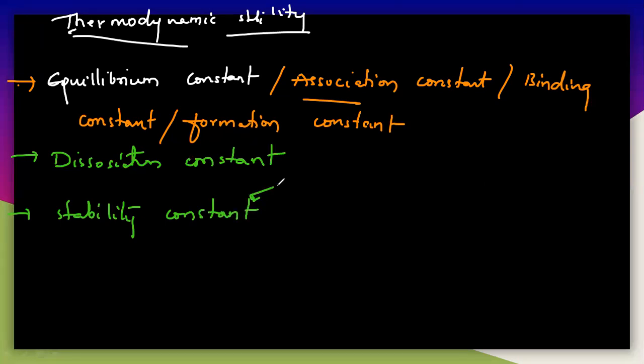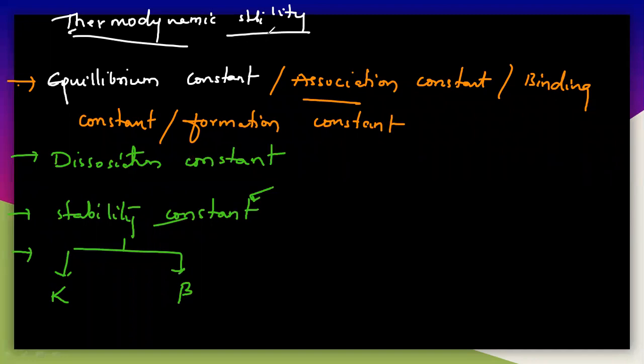Stability constant. After that, we will see the classification of the stability constant. There are two types of classification. The stepwise stability constant is indicated with K, and the overall or cumulative stability constant is indicated with B. In this thermodynamic stability, we will discuss these three things: the equilibrium constant, the dissociation constant, and the stability constant. First we will understand the equilibrium constant.